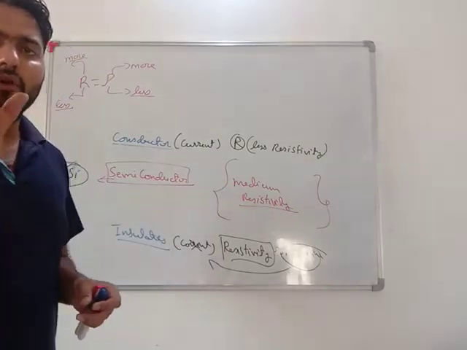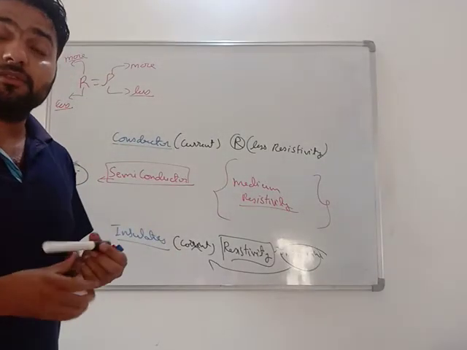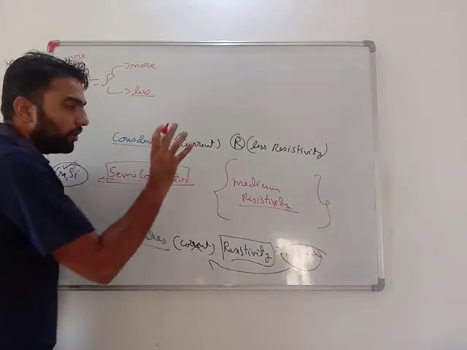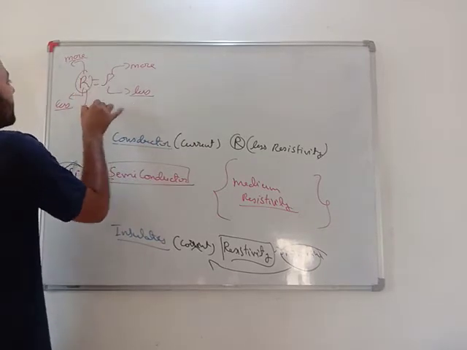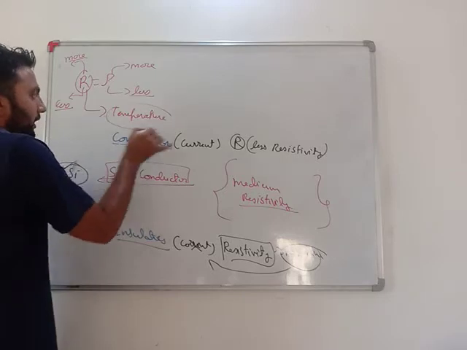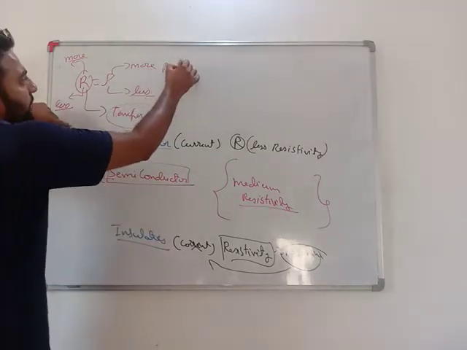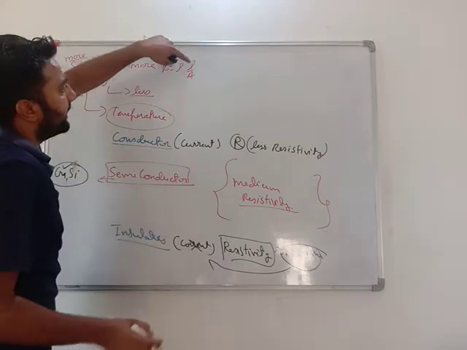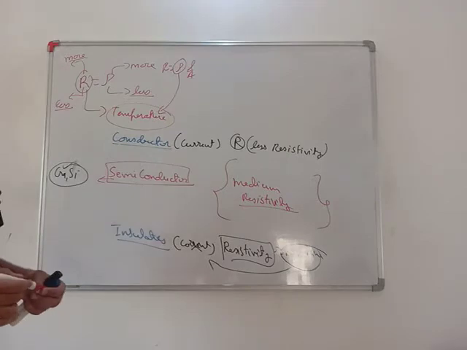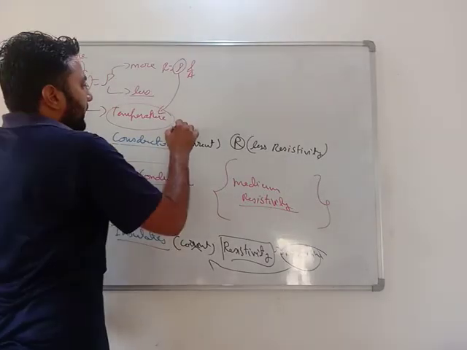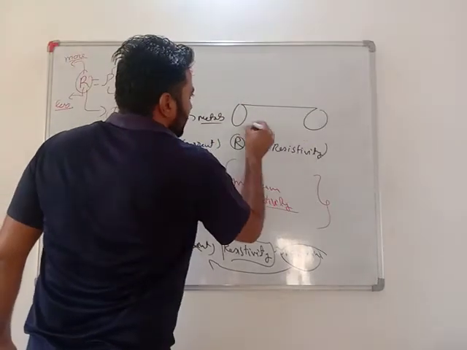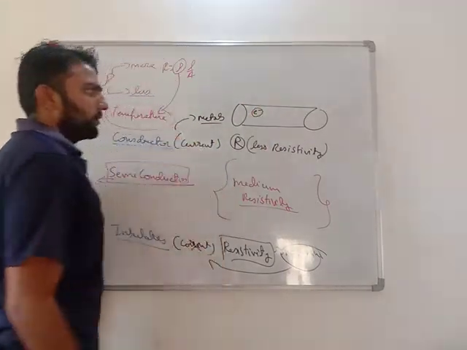See, my dear students, in Ohm's law we saw that at last I told that temperature must remain the same. This resistance also depends on temperature. How? Resistance equals resistivity rho L by A, length, area, and this resistivity is actually affected by temperature. Conductors are mostly made of metals, so they have free electrons.